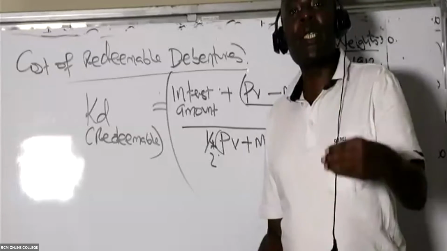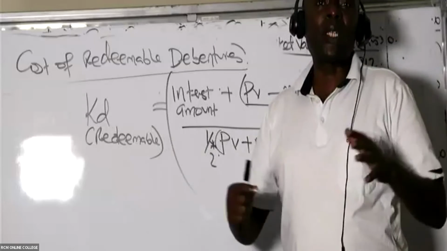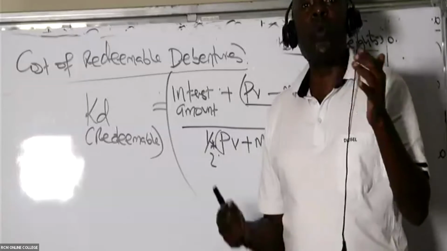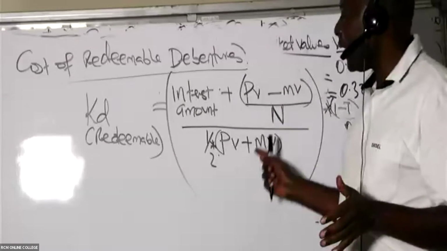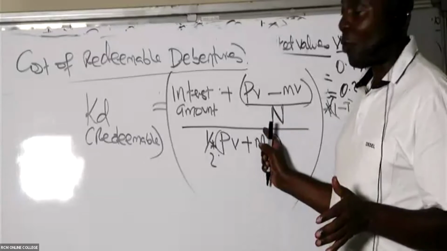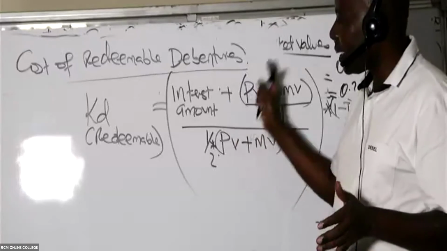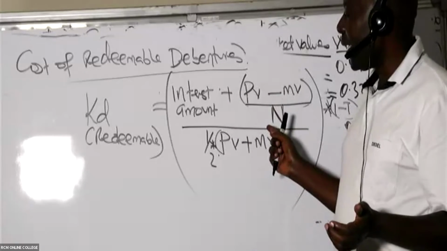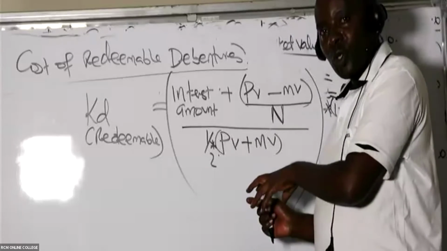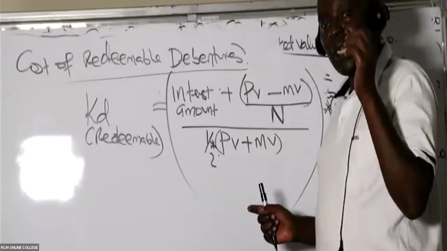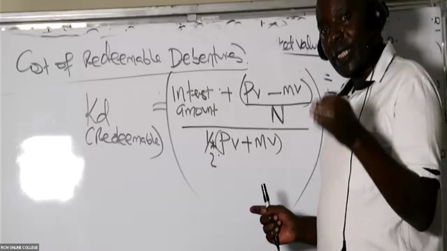So I'll have to get that appreciation, that growth. It's a 10-year growth and I want it annualized. That's why we are dividing this with N. Somebody will also say 1 over N. Same thing. All over what we call the average investment, where we take the par value plus the market value.